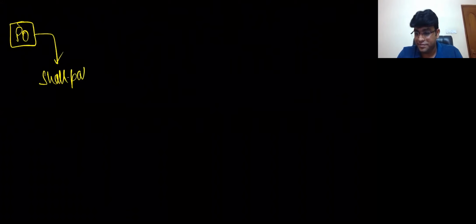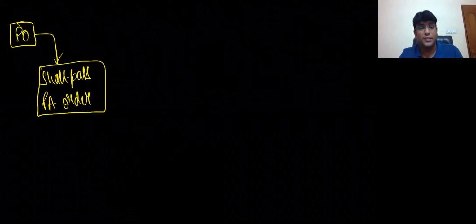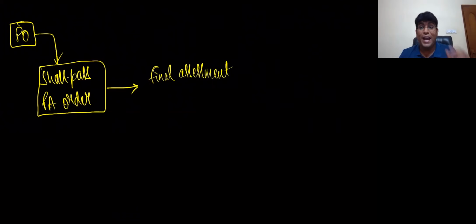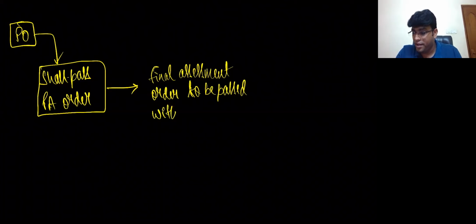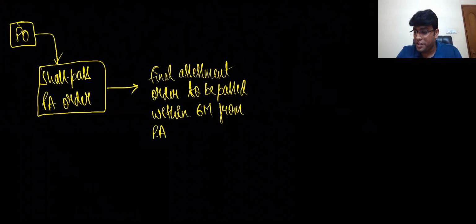Come on. What will happen first? PO shall pass PA order. What is PA order? PA order is nothing but provisional assessment order. And after that, my dear friends, final assessment. Come on, what assessment? Final assessment order to be passed within 6 months. Very, very interesting word. Final assessment order to be passed within 6 months from provisional assessment order.